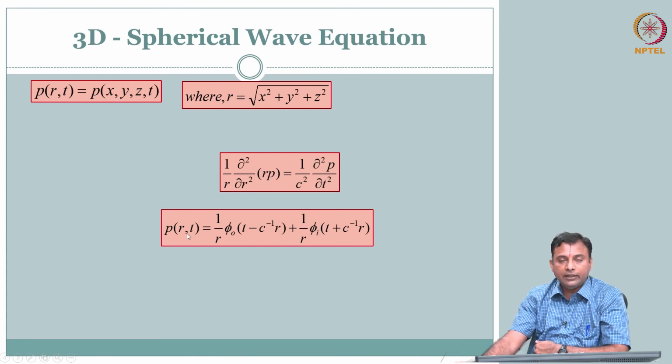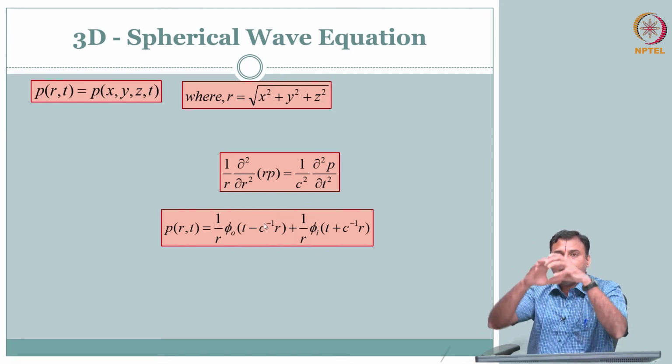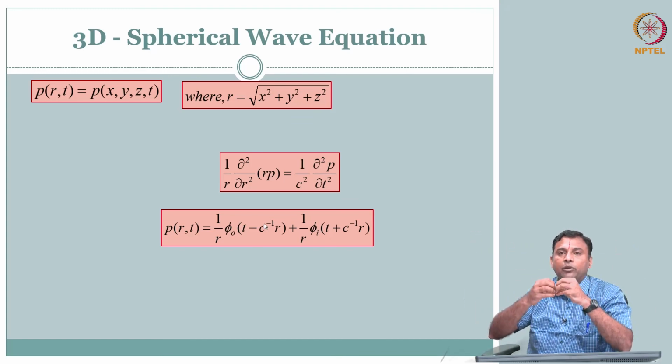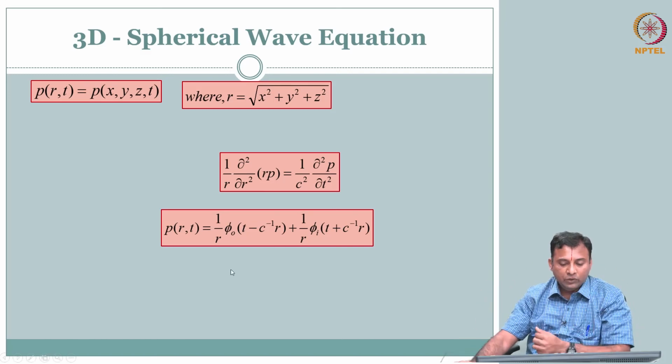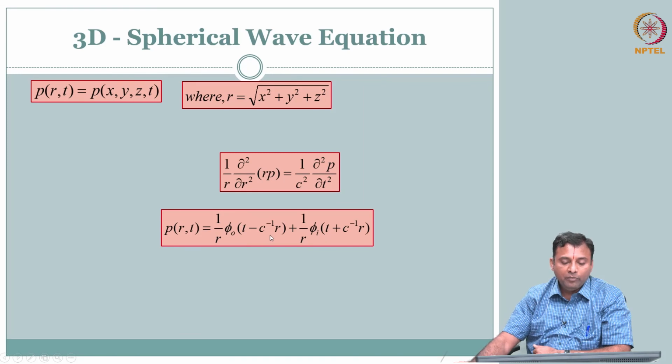Pressure of r, t will have two general solutions. What is O here is outward, right. When the waves are going, it is expanding and shrinking. When it is expanding, you can have a wave that is going outwards. What do we mean by outwards?